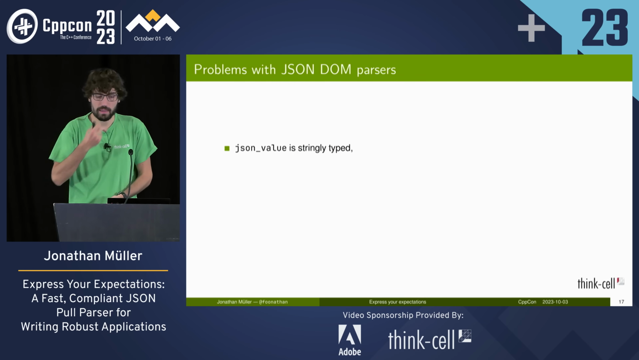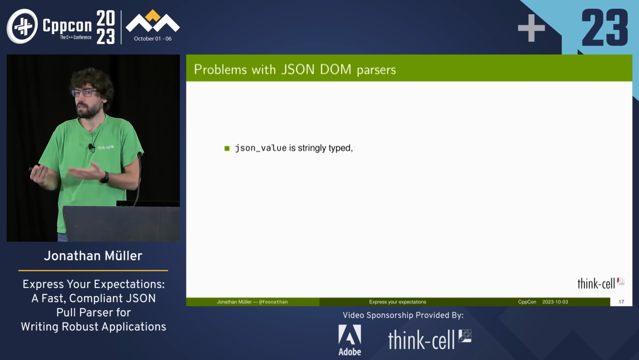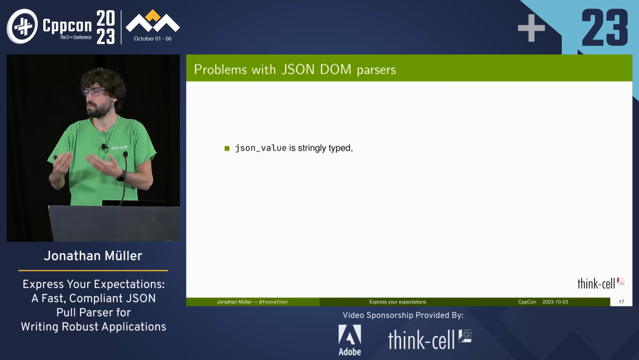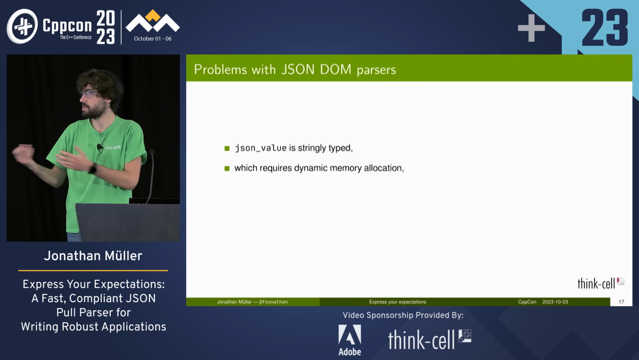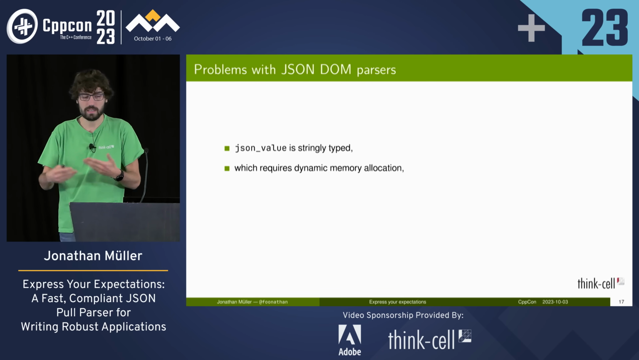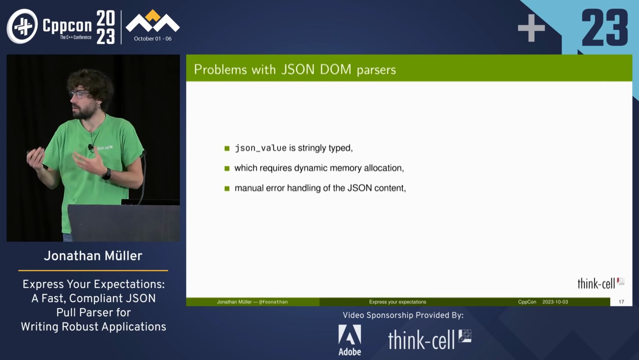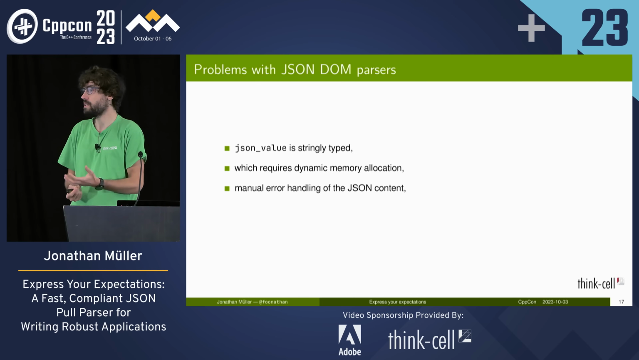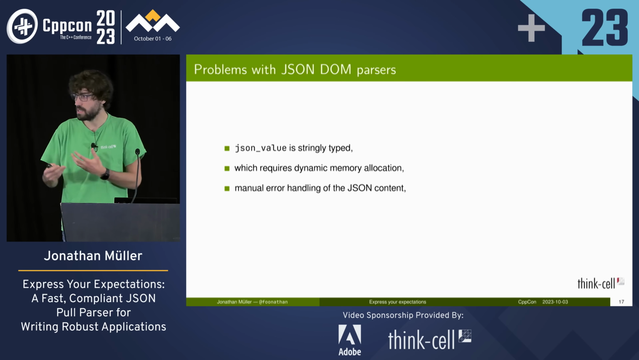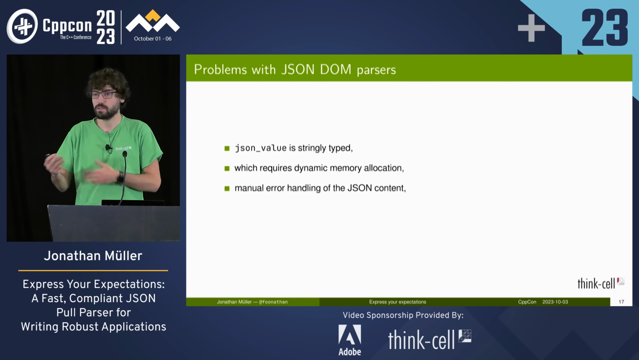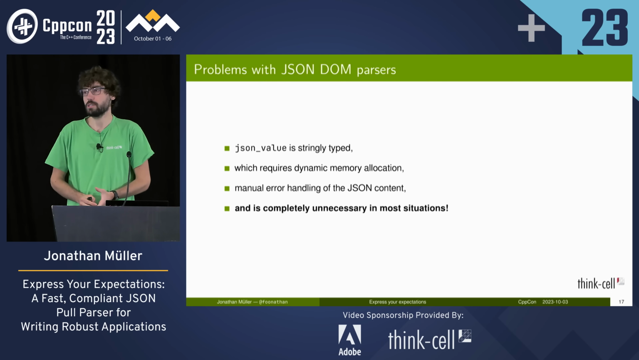However, one downside is that the JSON value itself is a stringly typed thing, right? Because the JSON value comes from runtime, we cannot put it into the type system directly, so we have to emulate it at runtime. This requires dynamic memory allocation, right? We have to use a hash map of names to values. We need to store the names of the fields and can't have them elided at compile time. We need to do manual error handling of the JSON content, right? When we want to access the talk field, it might not be present because the JSON is missing some entries. So we need to handle that on access. So we still need to do some error checking, either have exceptions or manually check it and use default values or something. And all of that is completely unnecessary in most situations.